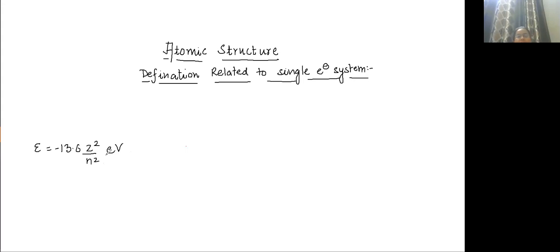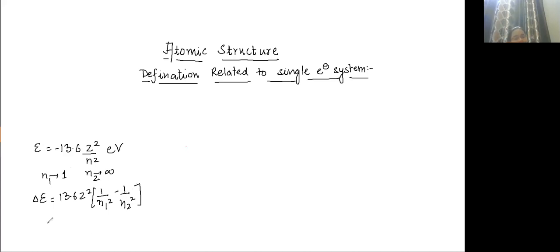Then third was ionization energy. What do you mean by ionization energy? Ionization energy means you are making a transition from n equal to 1 to n equal to infinity. Transition energy delta E is equal to 13.6 Z square times 1 upon n1 square minus 1 upon n2 square. n1 is 1 and n2 is infinity. 1 upon infinity is 0.